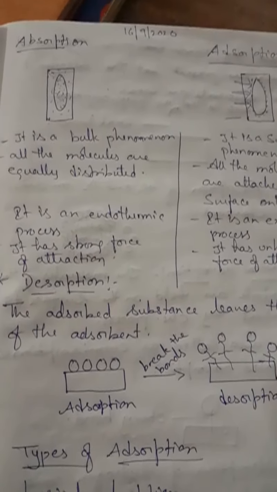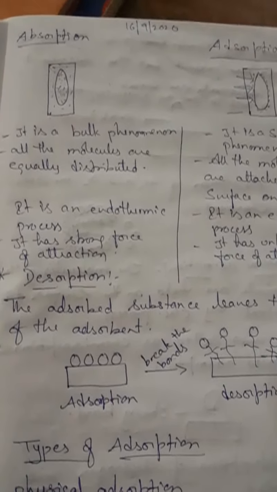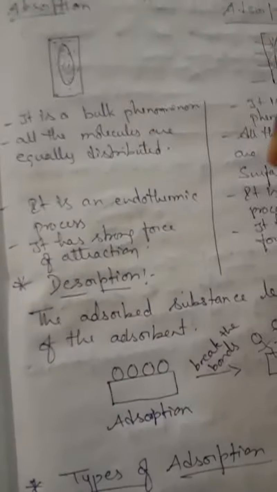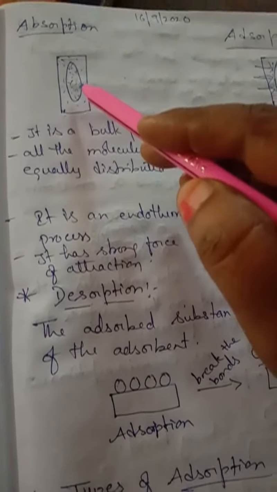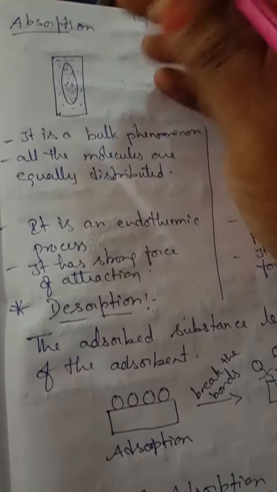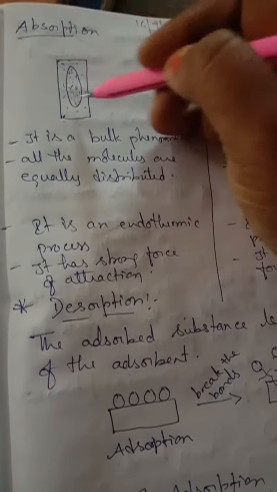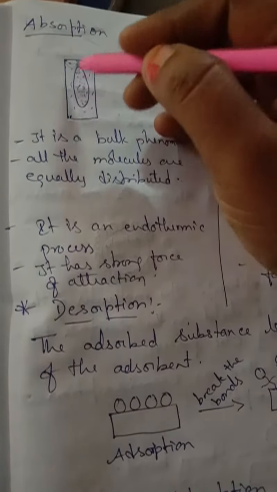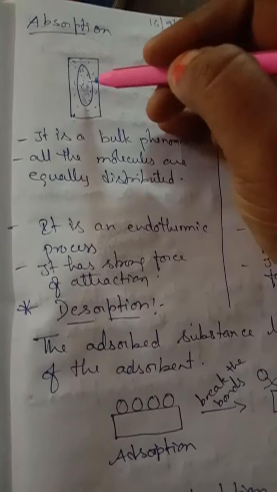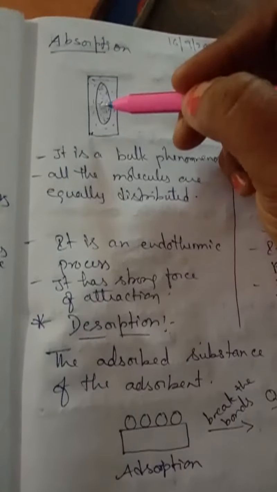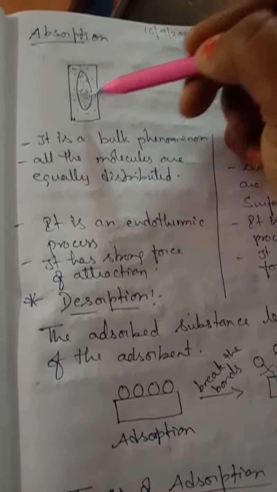So, what do you mean by absorption, children? It is a bulk phenomenon. Why is it called a bulk phenomenon? Because all the molecules of the adsorbate are equally distributed in the adsorbent. This is the adsorbent, on which the accumulation of the substance takes place. Whatever molecules get settled over or attracted by this adsorbent are called the adsorbate. So absorption is a bulk phenomenon.